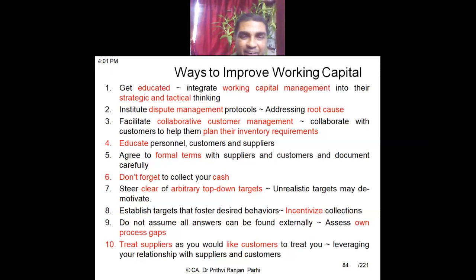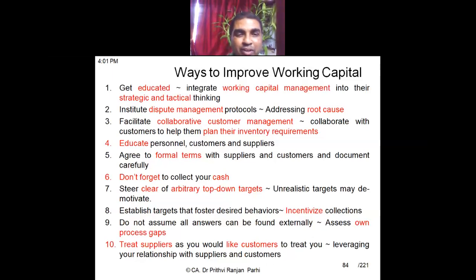Steer clear of arbitrary top-down targets. If unrealistic targets are fixed by the top management, that normally demotivates the employees. So there should not be any arbitrary or impossible targets. Sir, can you give me an example? An example is that suppose management says, you have to manage the entire production with this much raw material, always keep this much raw material, and you feel that is impossible. So it is unrealistic.